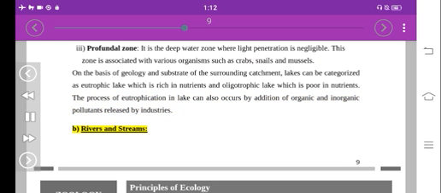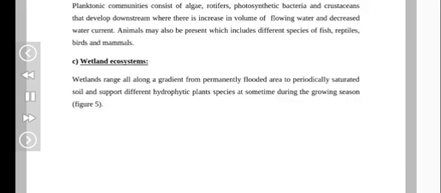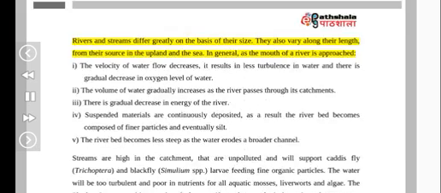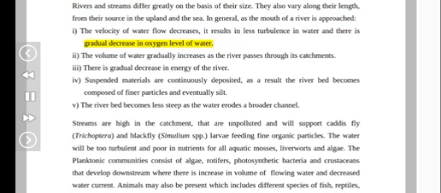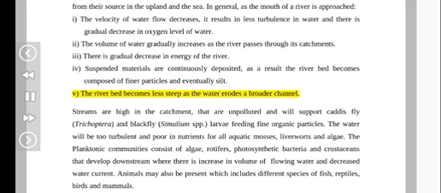B. Rivers and streams. Rivers and streams differ greatly on the basis of their size. They also vary along their length, from their source in the upland to the sea. In general, as the mouth of a river is approached, the velocity of water flow decreases, which results in less turbulence in water and a gradual decrease in oxygen level of water. I. The volume of water gradually increases as the river passes through its catchment. II. There is a gradual decrease in energy of the river. III. Suspended materials are continuously deposited, as a result the riverbed becomes composed of finer particles and eventually silt. IV. The riverbed becomes less steep as the water erodes a broader channel.